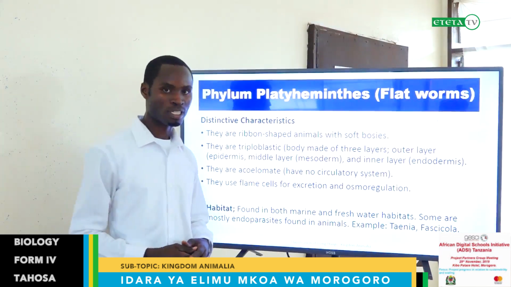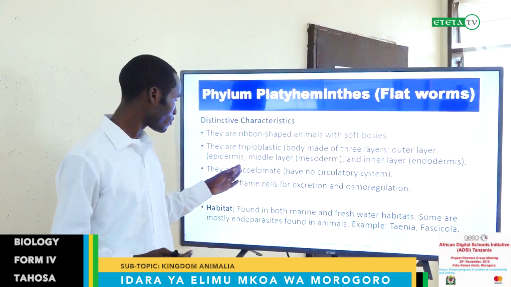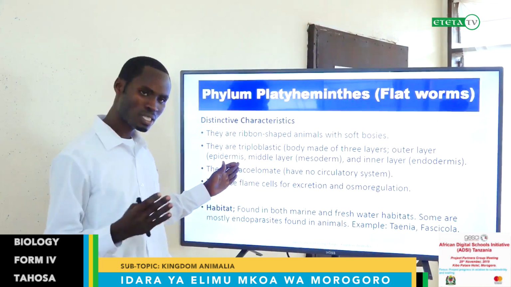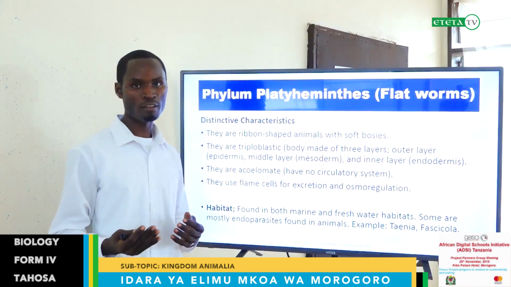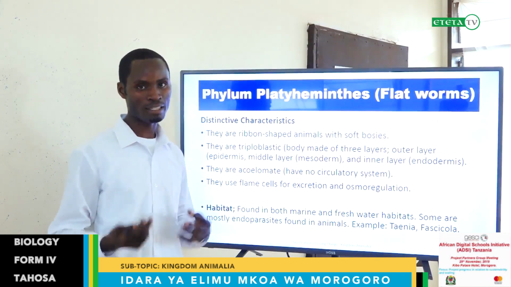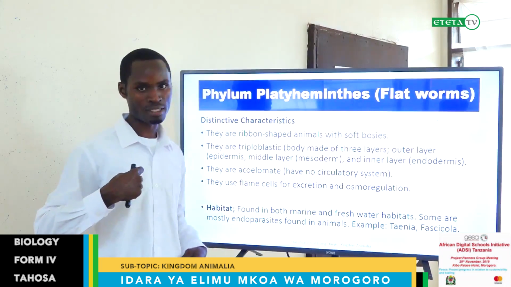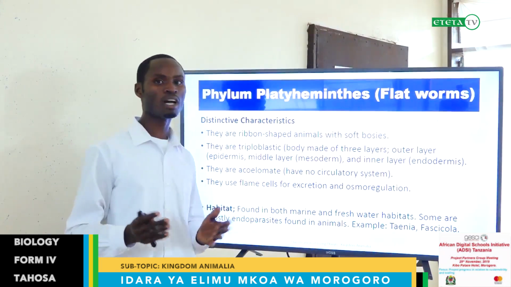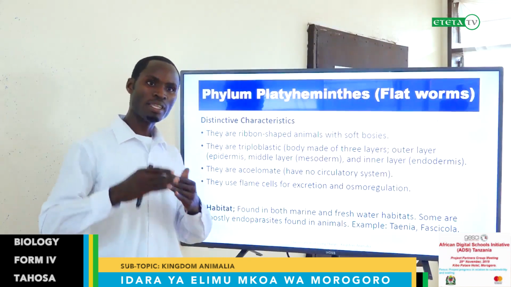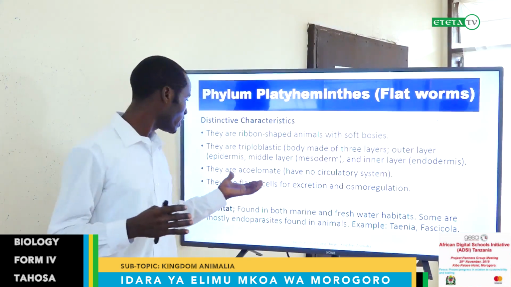Again, they are acoelomate. A coelom means a body cavity with body fluid, or you can say blood. In animals like us, it is blood or body fluid. Acoelomate means they don't have this body fluid. They look dry.